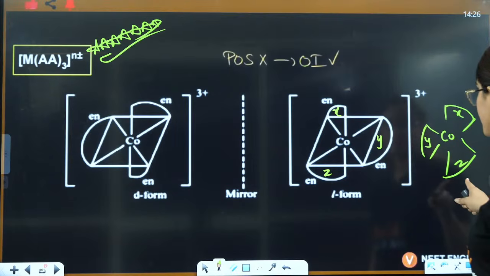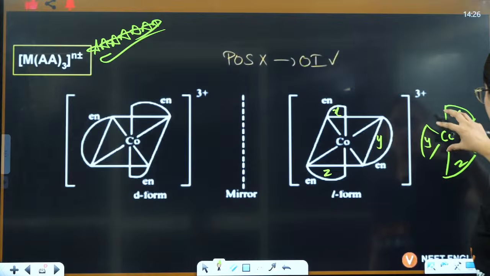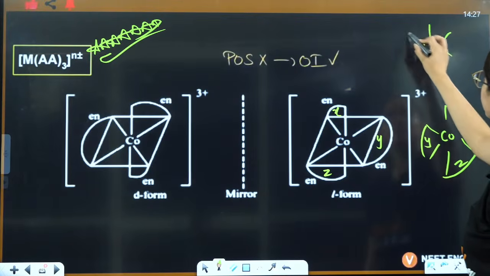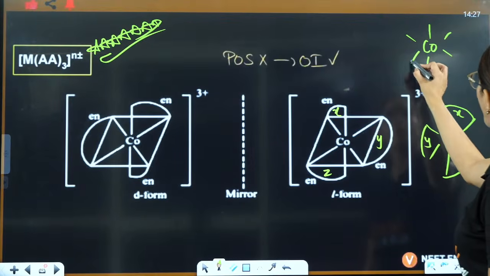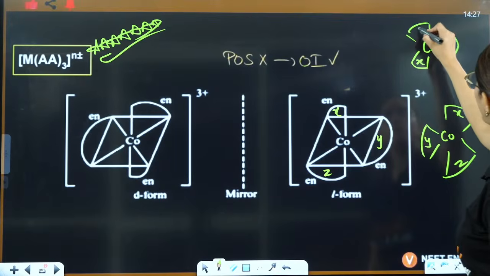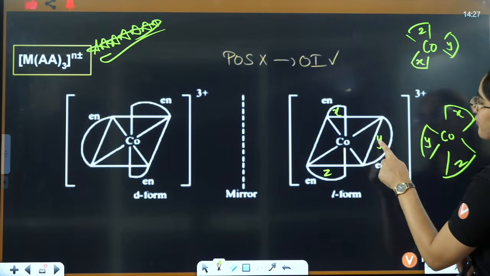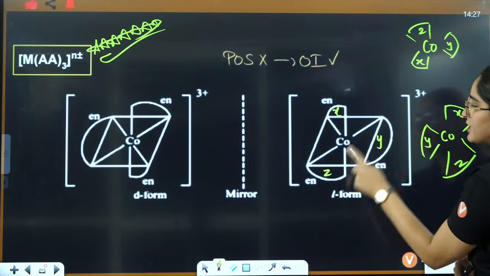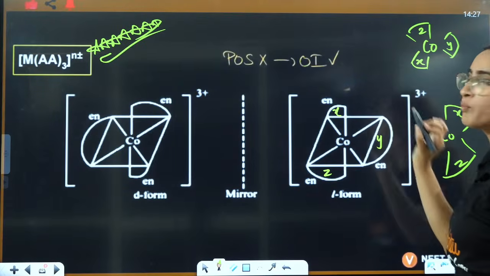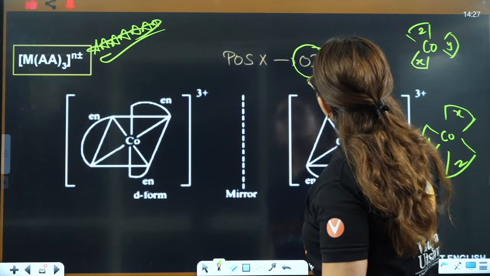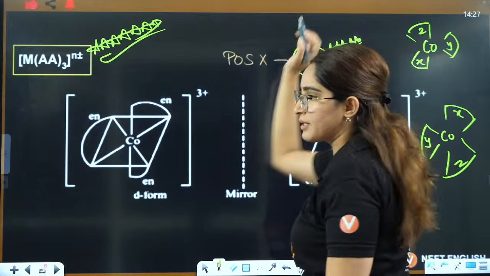This is mirror image, right? Now if I rotate it to 180 degree, that means this X will go opposite, this Y will go opposite, this Z will go opposite. This Y is overlapping with Y, X is overlapping with Z, and Z is overlapping with X. So they are non-superimposable mirror images. That is why this will always show optical isomerism. This is important.